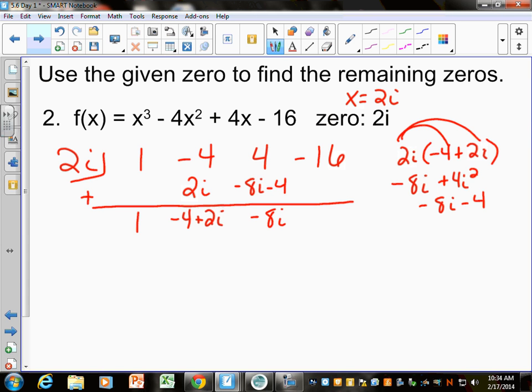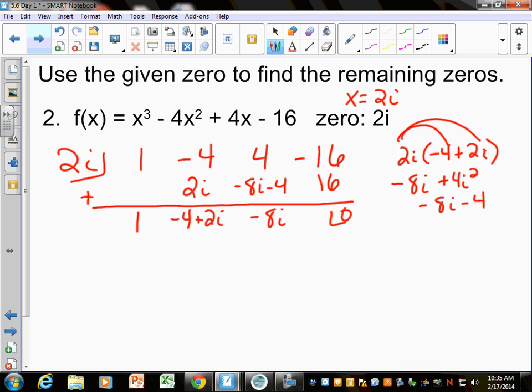We already know this is a 0. So if you don't get this to be 16 for a remainder of 0, then you know you've done your math wrong because they're telling us it works. So when I take negative 8i times 2i, does that work? Because I get negative 16i squared, which makes positive 16, which gives me a remainder of 0. Yes? Not done yet. What else is a 0 of this problem?